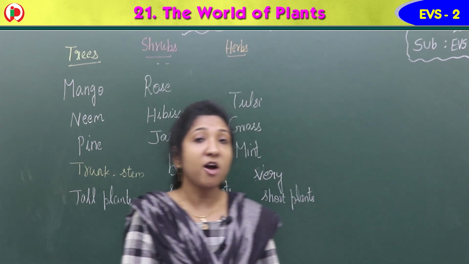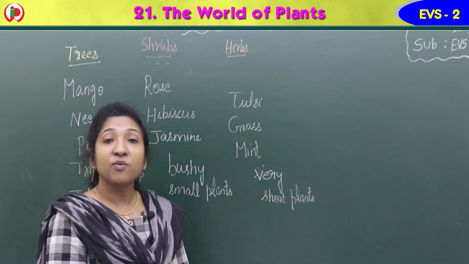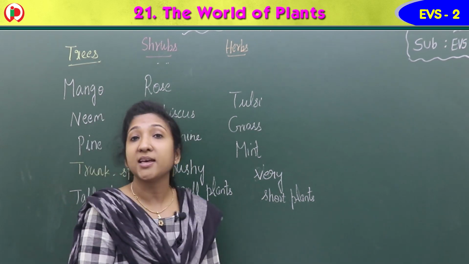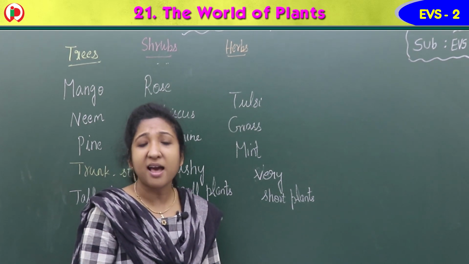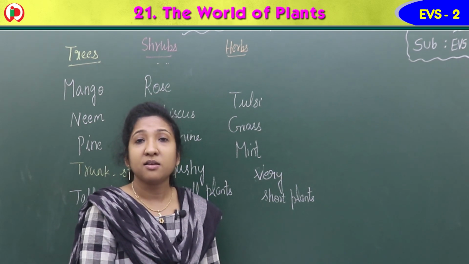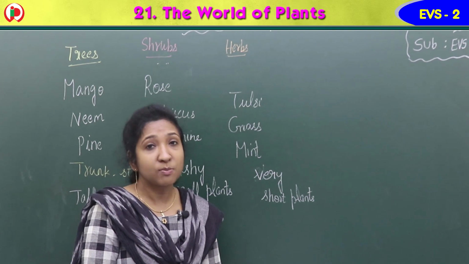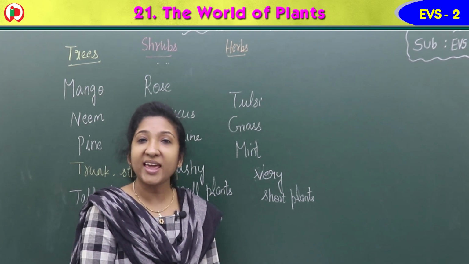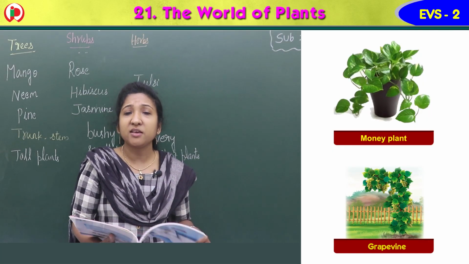Then we learned about herbs, H-E-R-B-S, very small plants. Herbs: tulsi, mint, grass. You have seen these plants. Grass is very small. Mint plant and tulsi plant are all small plants. They are herbs. Okay?